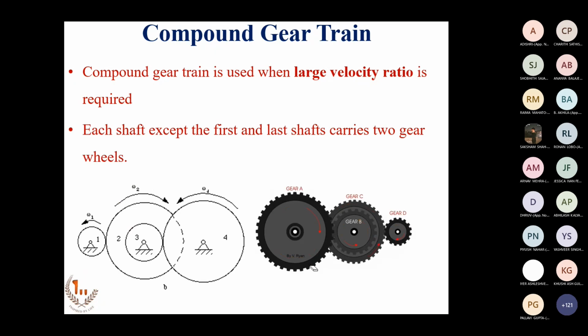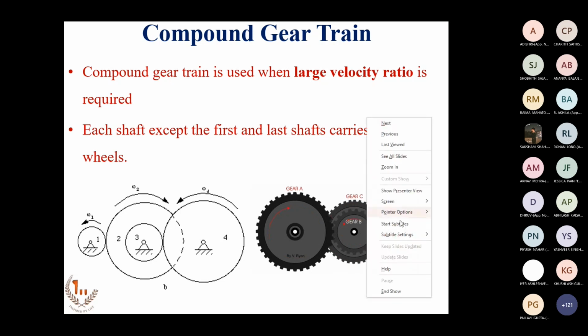So let us see the sketch. Only the driver and driven shafts will have one gear. The intermediate shafts will have multiple gears. Right?